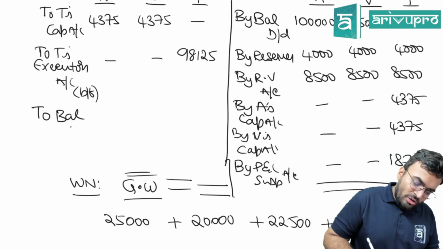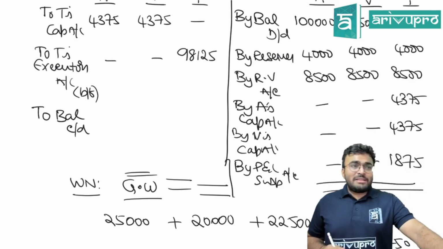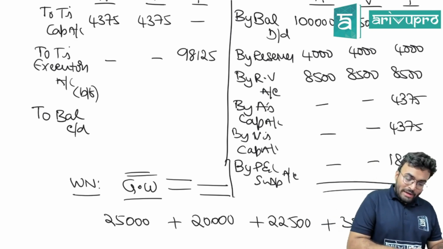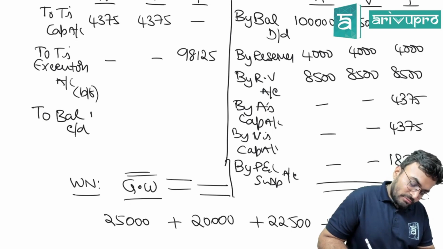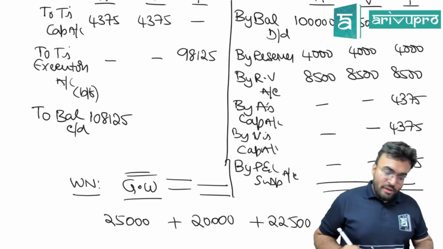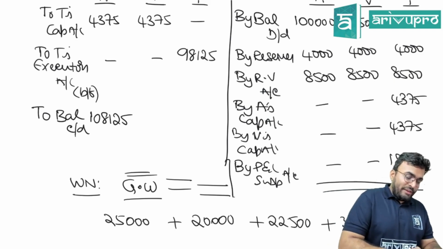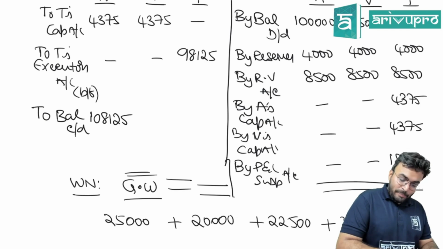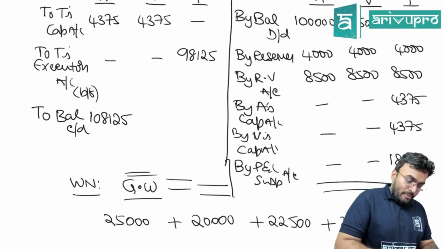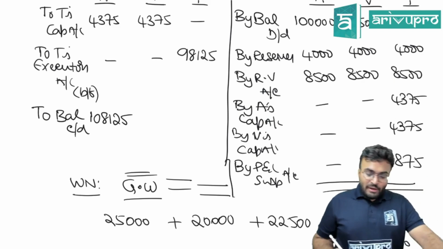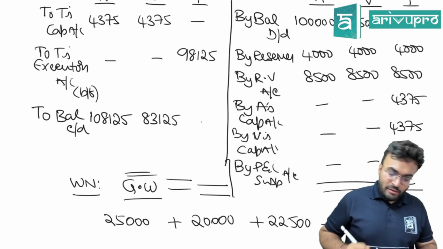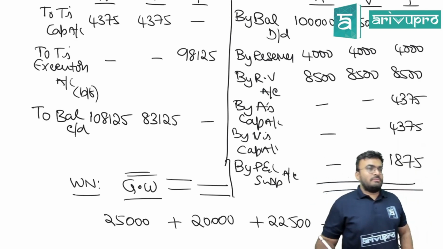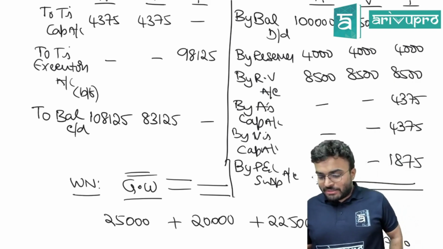Remaining partners are still there, no? Remaining partners are still there, so balance will be carried down. 1 lakh plus 4,000 plus 8,500 minus 4,375, that is 1,08,125. What about Varun? 75,000 plus 4,000 plus 8,500 minus 4,375, that is 83,125. This should be the balance.